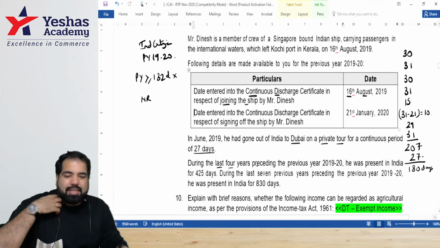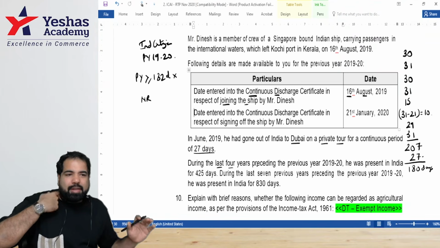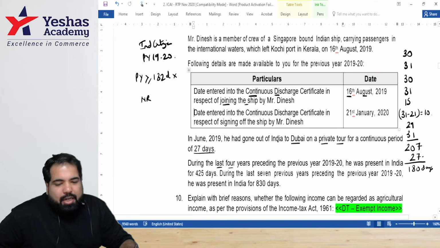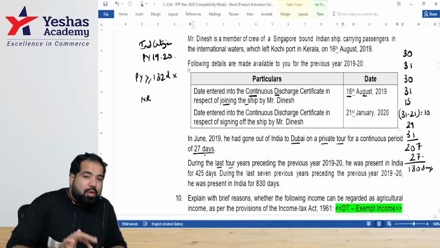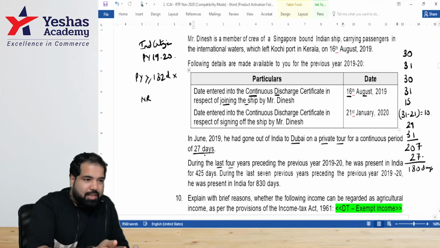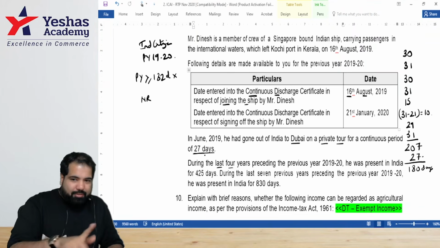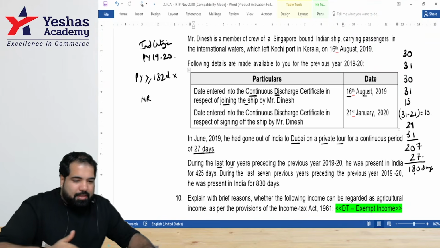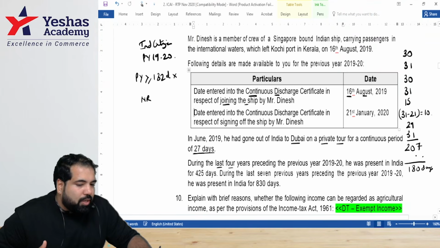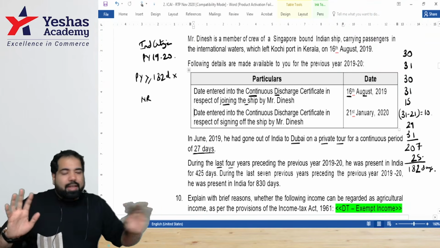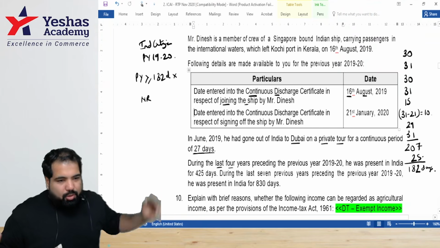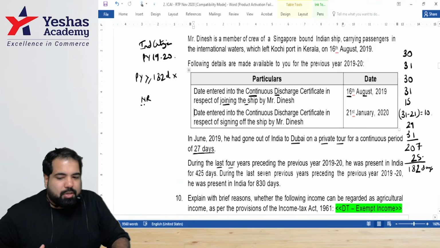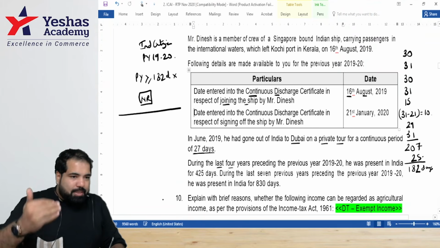Yes. Now it's a little dubious and a little dicey, guys, because they said that he had gone out to Dubai for how many days? 27. Now, if he has gone outside for a continuous period of 27 days, and you assume that this includes 1 day of going and 1 day of coming, then you will not minus 27, you will only minus 25. So this will become how many days? 180. So guys, on assumption, both are right answers because the language is like this.